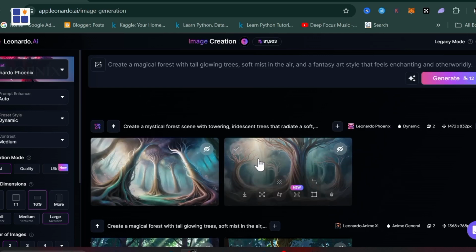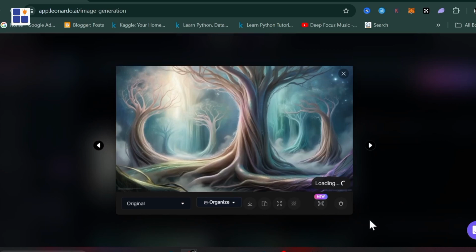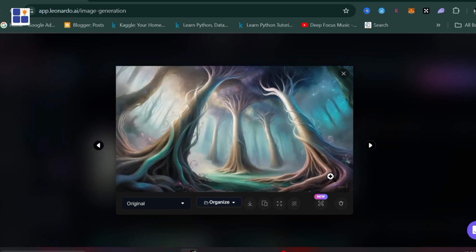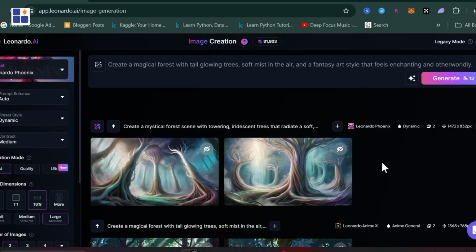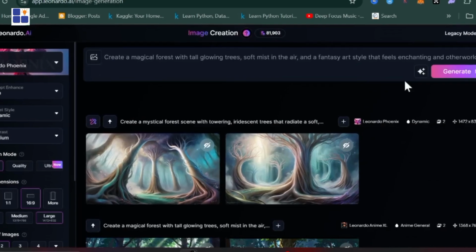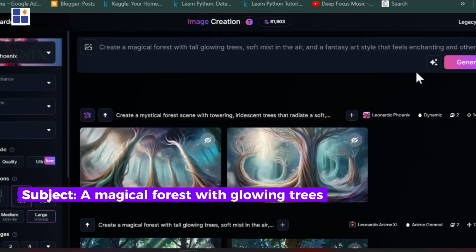Amazing, this is more like it. Enchanting, otherworldly, and magical. Notice that the first prompt is too broad. It might generate any kind of forest, realistic, abstract, or completely unrelated to your vision. The second prompt, however, provides clarity by specifying the subject as a magical forest with glowing trees,